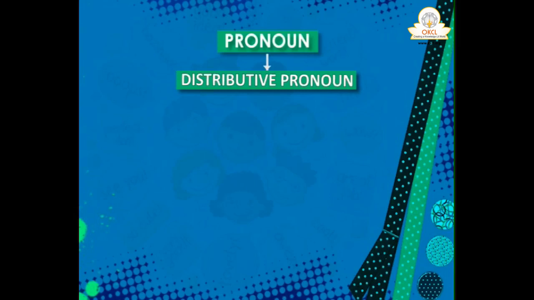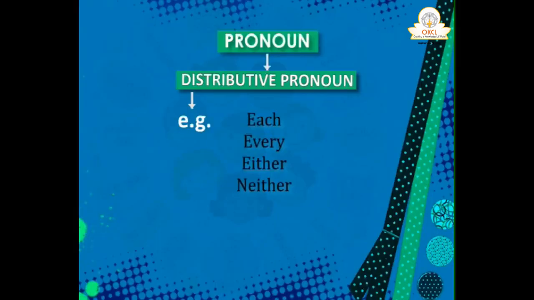And next to it is distributive. Distributive pronouns are each, every, either, neither. And remember subject verb agreement, we have already read that whenever a distributive pronoun is used, each, every, either, neither, it takes a singular verb. That also you must remember, because every segment of grammar is interrelated this way.